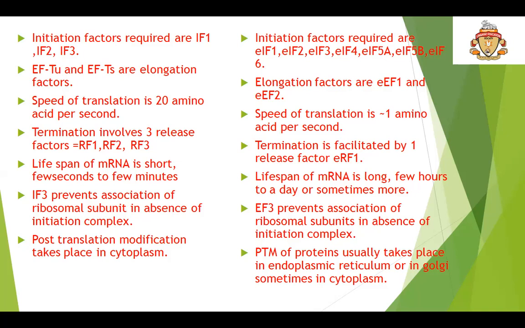In prokaryotes, IF3 prevents association of ribosomal subunits in the absence of initiation complex, whereas in eukaryotes, elongation factor 3 prevents association of ribosomal subunits in the absence of initiation complex. In prokaryotes, post-translational modification takes place in the cytoplasm, whereas in eukaryotes, post-translational modification of proteins usually takes place in the endoplasmic reticulum or in the Golgi complex, or sometimes also in the cytoplasm.